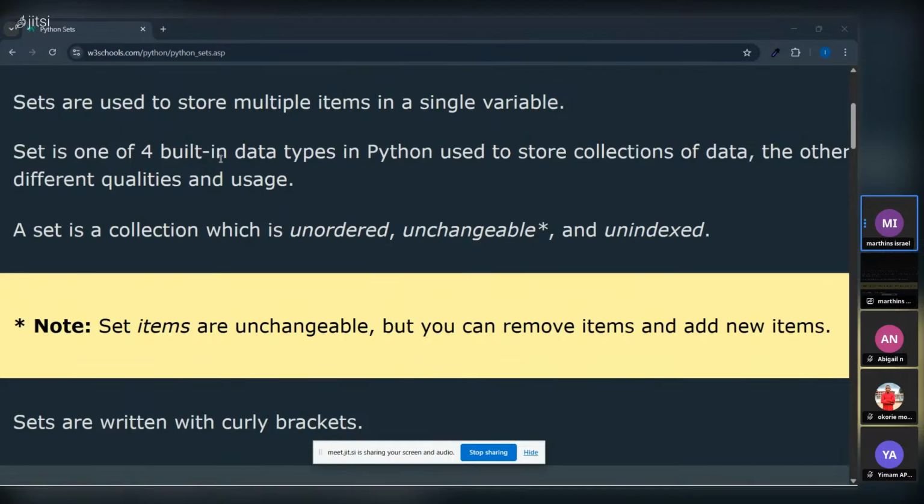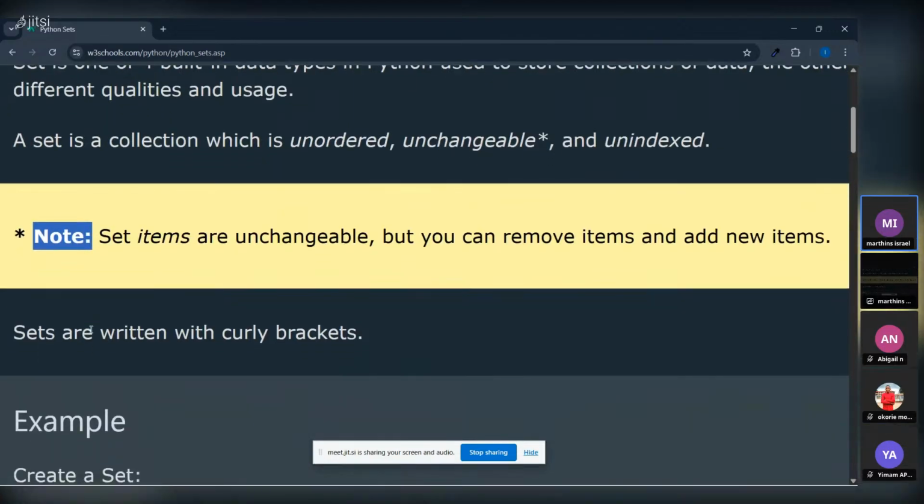So we can store a lot of data in that set. Notes are telling you to be conscious: sets are unchangeable. They don't change in state. When you use something, you can't change it again; it remains the way you gave it. But you can add items to a set and you can also remove an item from a set.